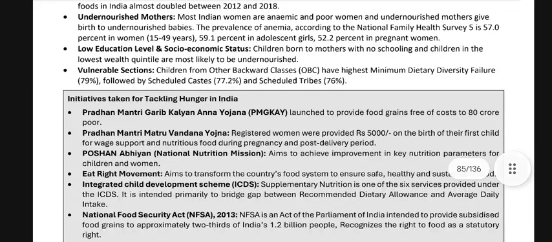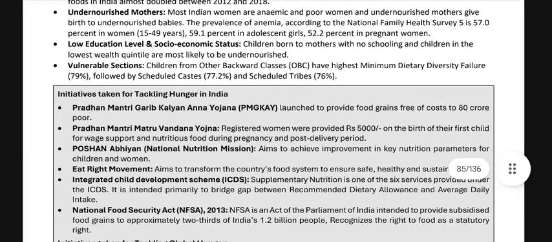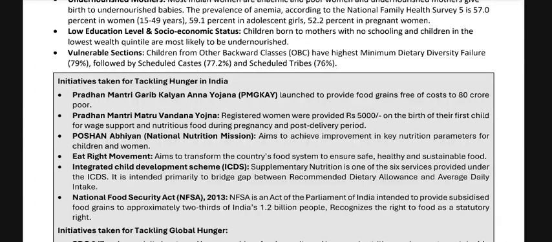Initiatives taken for tracking hunger in India. Pradhan Mantri Garib Kalyan Anna Yojana (PMGKAY) was launched to provide food grains free of cost. Pradhan Mantri Matru Vandana Yojana: registered women are provided ₹5,000 on the birth of their first child for wage support and nutritious foods during pregnancy